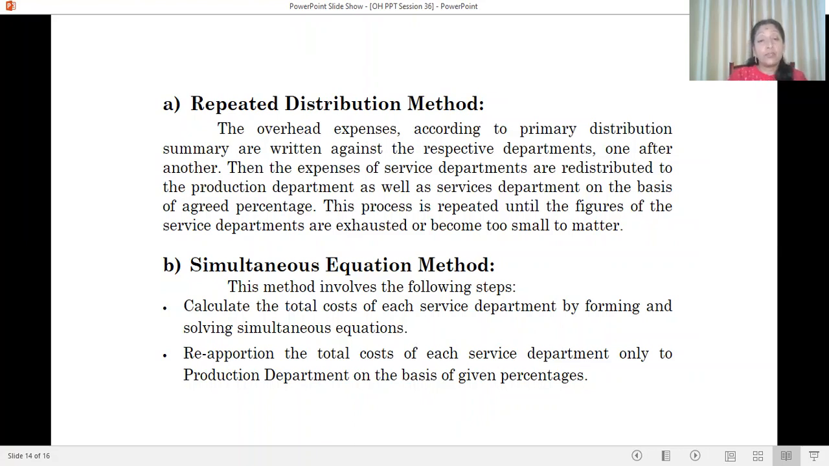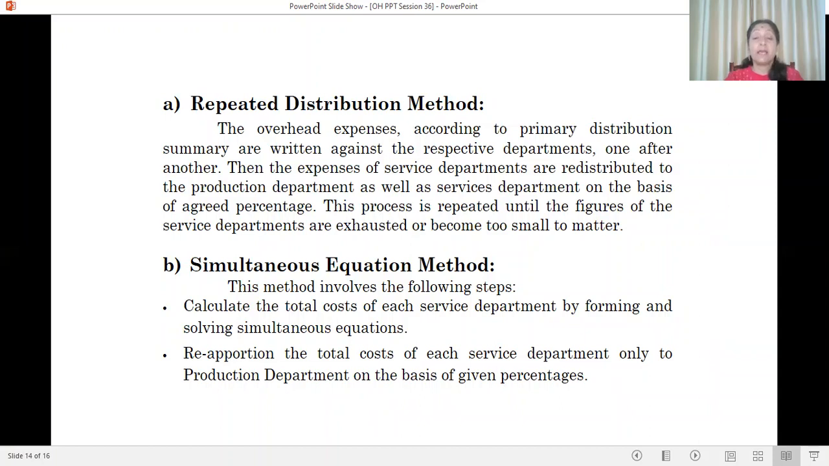What is the repeated distribution method? The overhead expenses according to the primary distribution summary are written against the respective departments, might be production departments A, B, C and service departments X, Y. One after another, the expenses of service departments are redistributed to the production departments as well as service departments on the basis of agreed percentage. This process is repeated until the figures of the service departments are exhausted or become too small to matter.